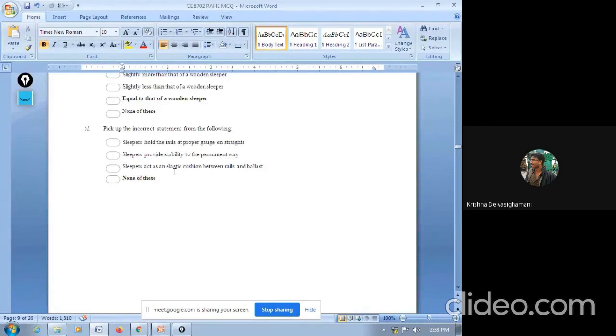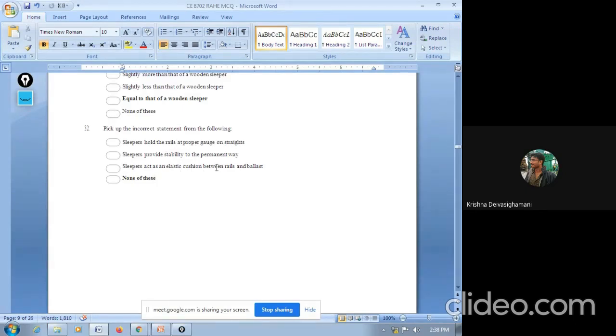Next question. Pick up the incorrect statement from the following. So which one is not correct? They were asking about the incorrect statement. The proper gauge ability to the permanent way.